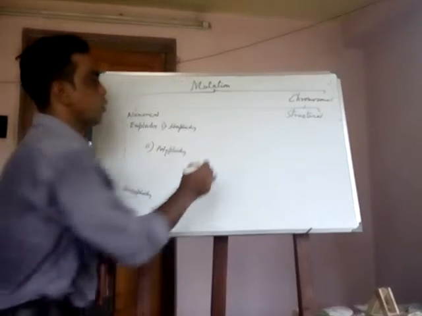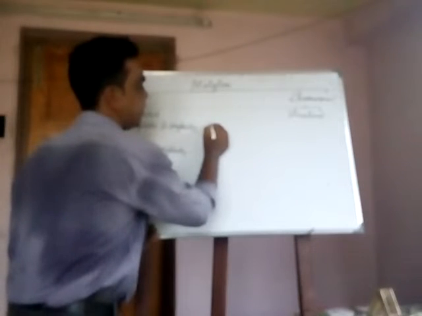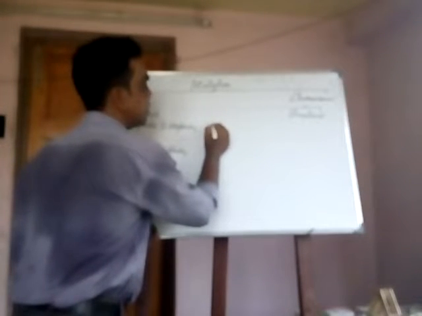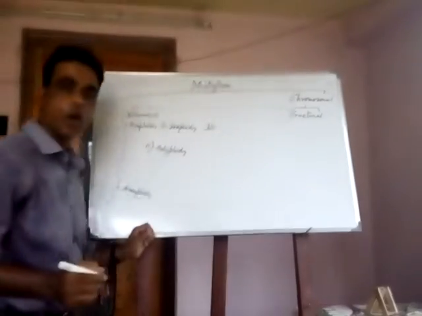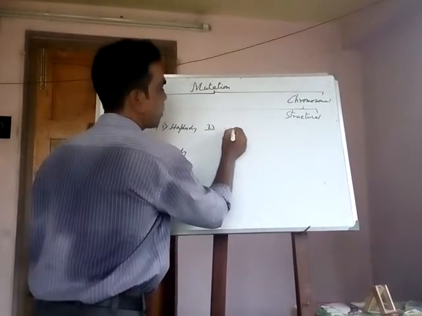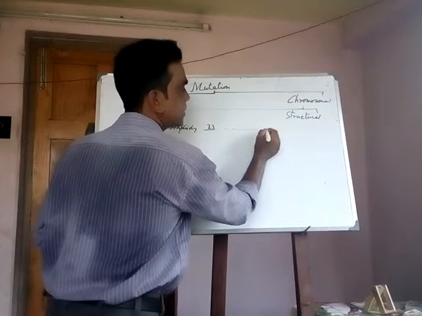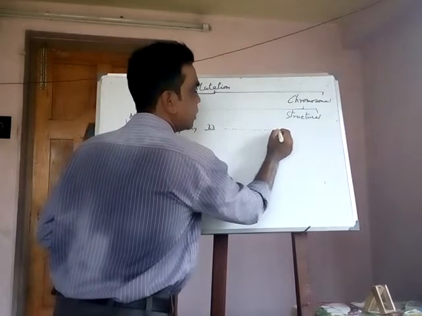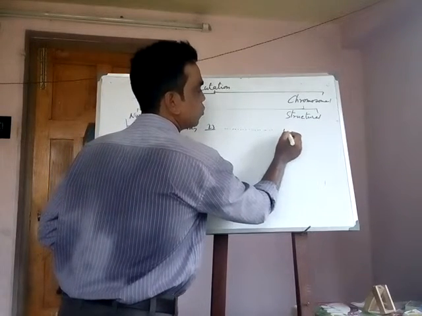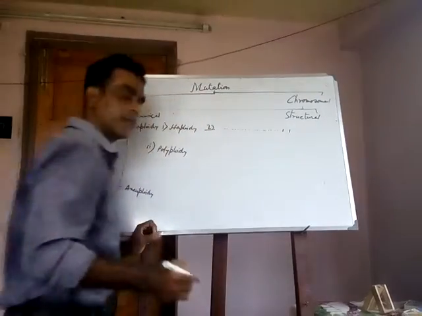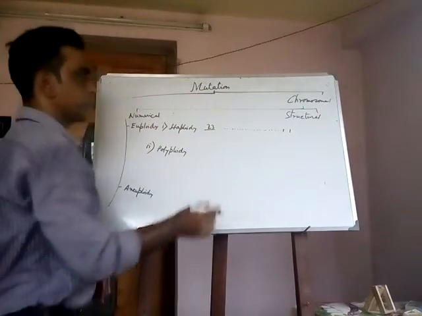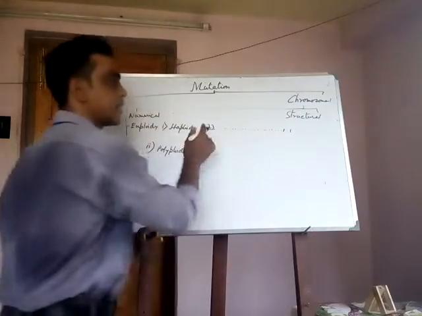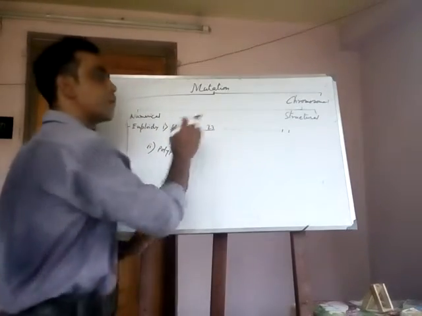When the set is single, that is 23, the haploid set of human chromosomes, that is 1, 2, 3, up to 22, and 1, either X or Y. One set, that is 23, is the haploid set.